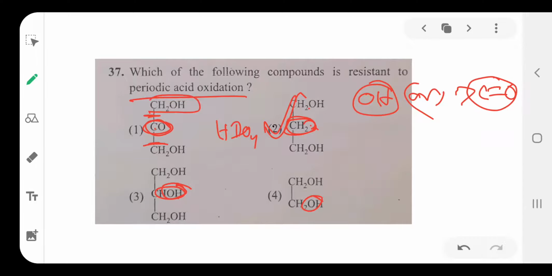First carbon, next adjacent carbon has a CO group; here a CHOH group is there; here a CH2OH group is there. But here neither CH2OH nor CO group is there. So this type of compound does not react with periodic acid. So option is 2.